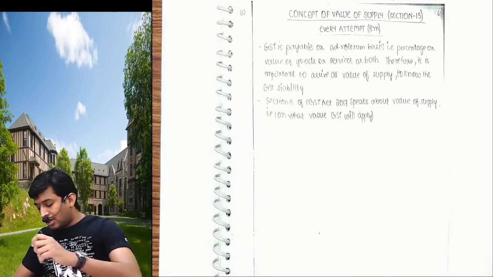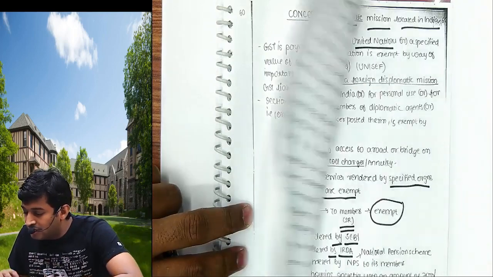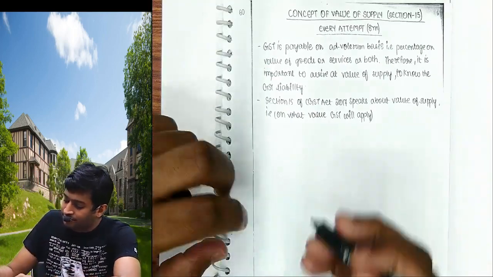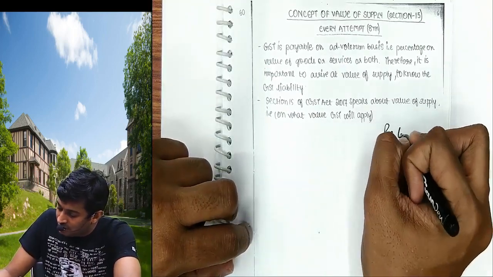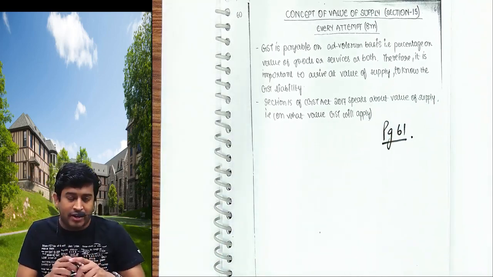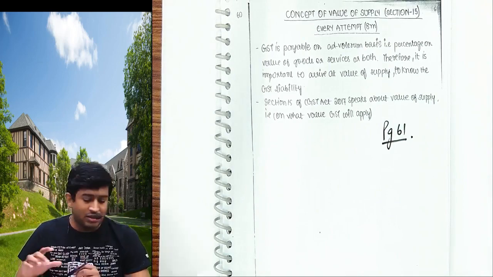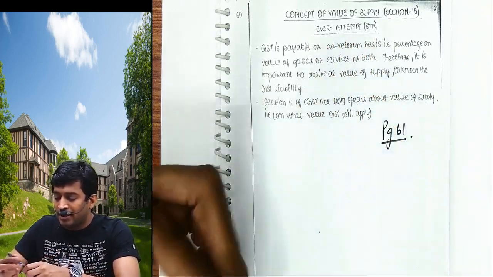You'll find one heading called value of supply. Please check, that is page number 61, I guess. Page number 61. You'll find the heading in your printed or Xerox copy of the PDF file for the class notes: concept of value of supply.